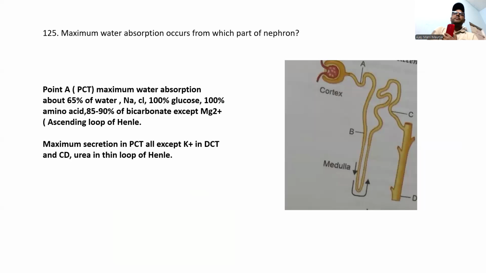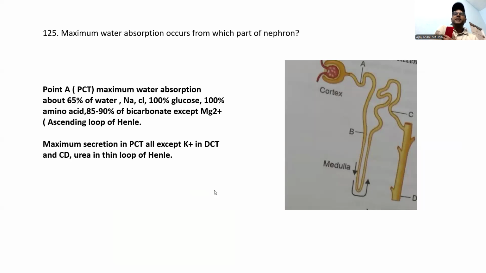See here, maximum water reabsorption occurs from which part of the nephron? I think everyone knows about it. Part A, the PCT, has the maximum water absorption: about 65% of the water, sodium, chloride, 100% glucose, 100% amino acids, and 85 to 90% of the bicarbonate, except magnesium, which is absorbed from the ascending loop of Henle.